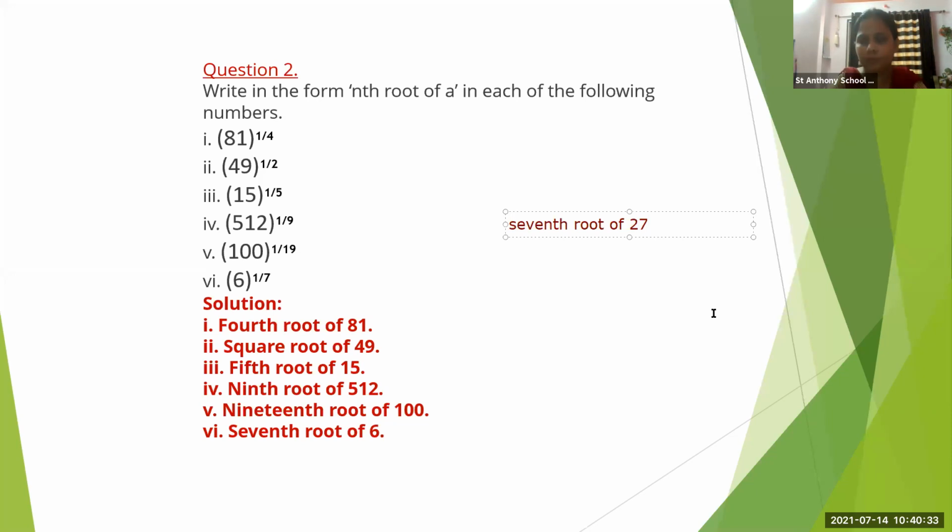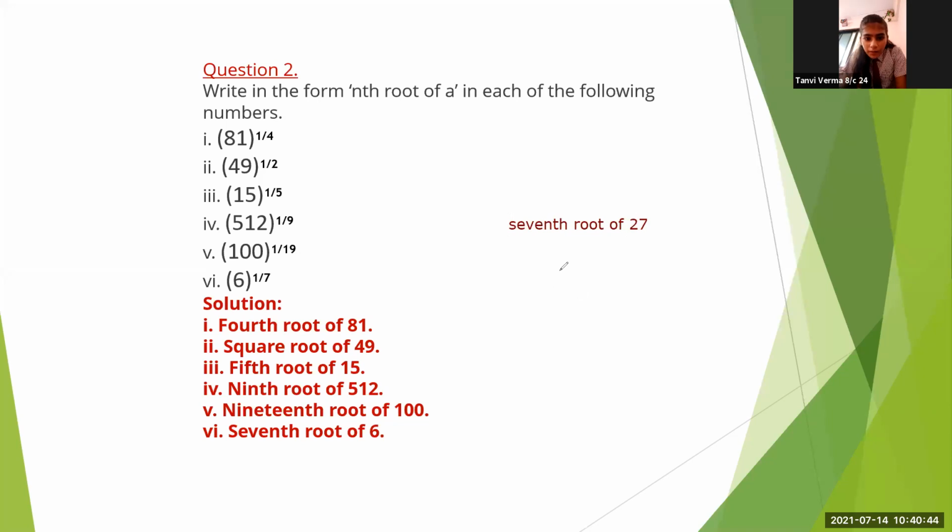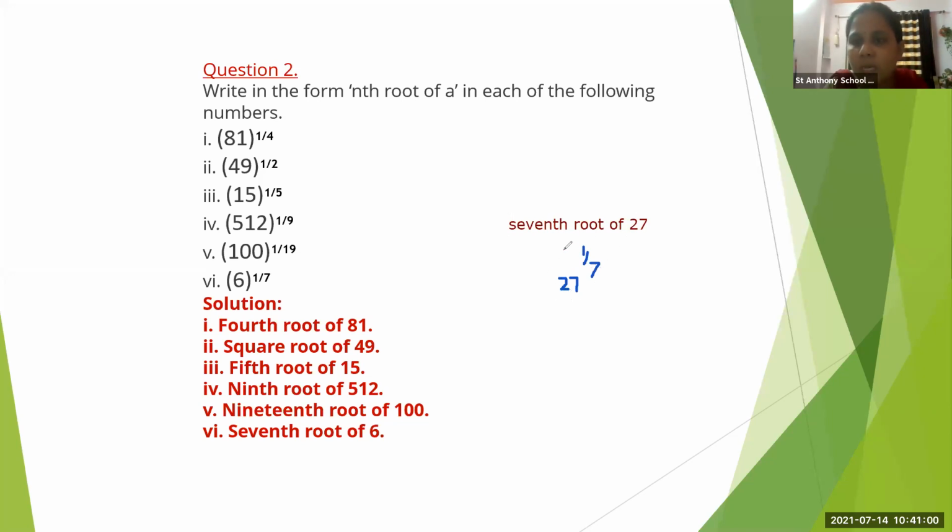Tanvi Verma. Yes, teacher. Okay, how will we write beta? Which number will take it as base? 27. We will take 27 as base. And seventh root means what? 1 upon 7. So this is an index form. ये क्या हो गया हमारा index form. और what is this? Nth root of a. This is the form of nth root of a. This is an index form.